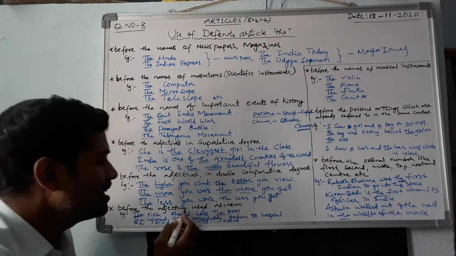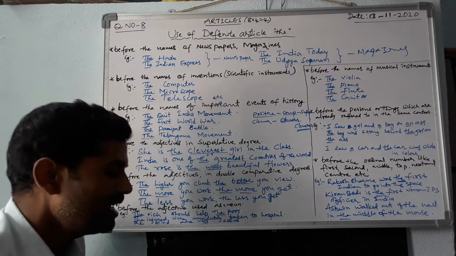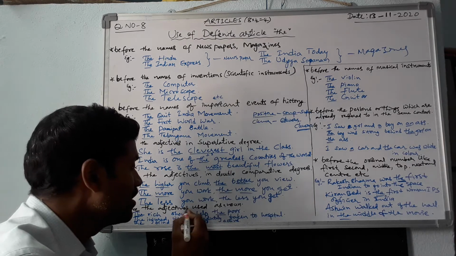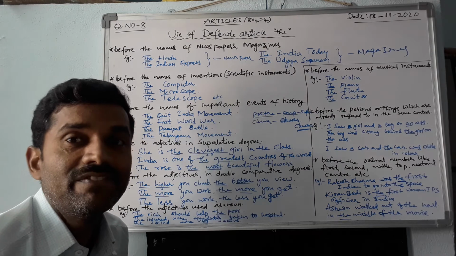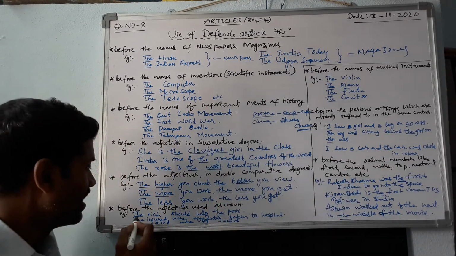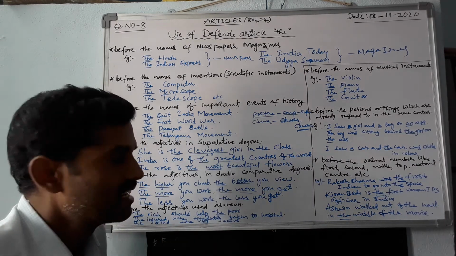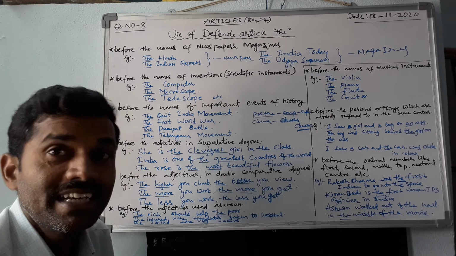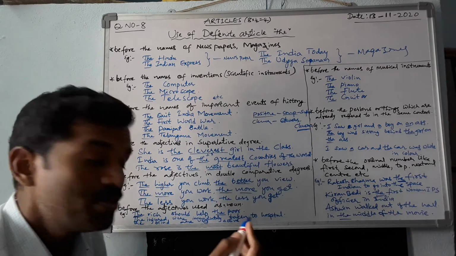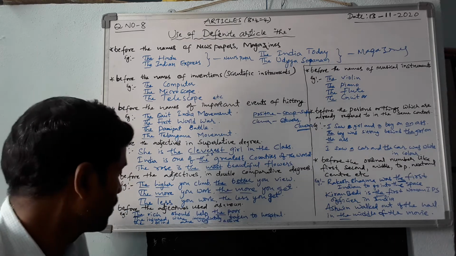Next, before an adjective used as a noun. When an adjective is used as a noun, for example, the rich should help the poor. Ramu is a rich boy; here rich is an adjective. But here the rich means rich people, and the poor means poor people.